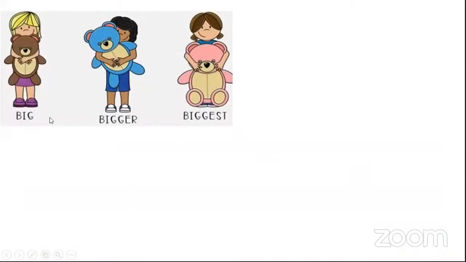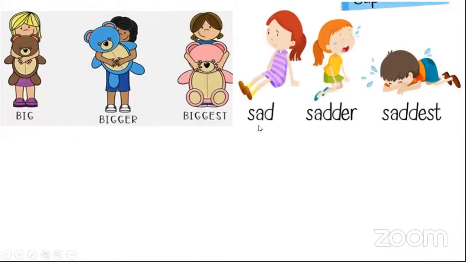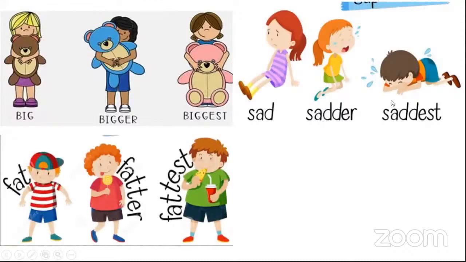Yes. So I will show you some more examples. This word is big. It has one syllable and it ends with the consonant G. So the positive big will become, in comparative, what? Bigger. And bigger will become biggest. Yes. Then the next one, sad. Who will tell me what sad will become? Sad will become sadder and then saddest.